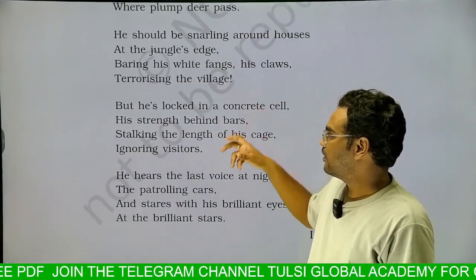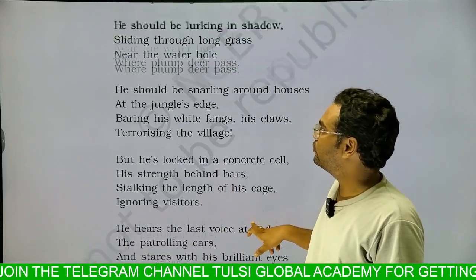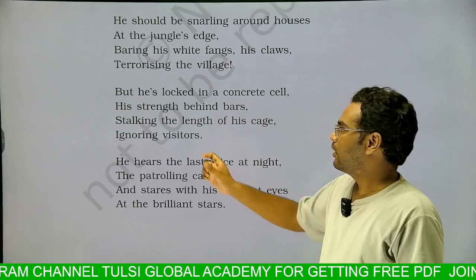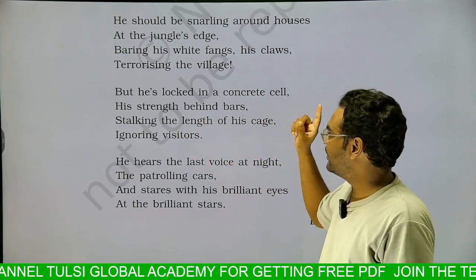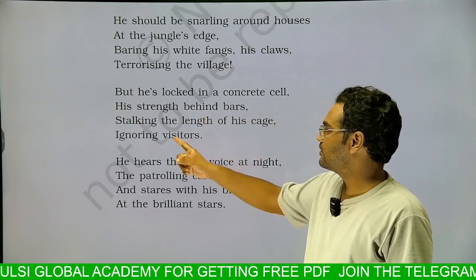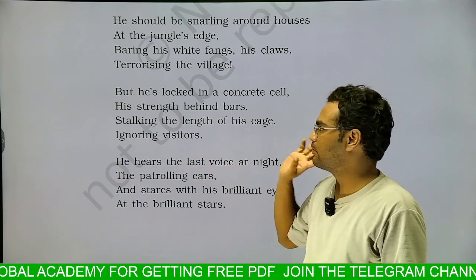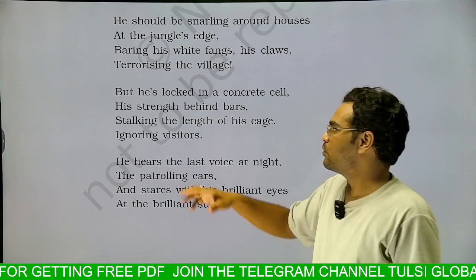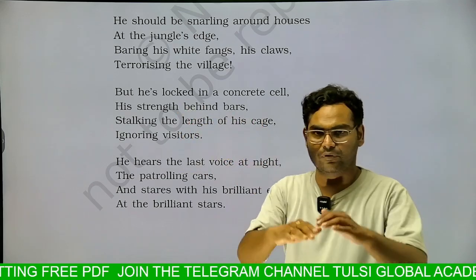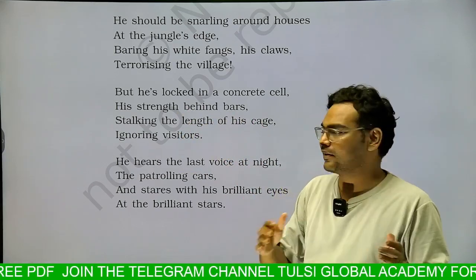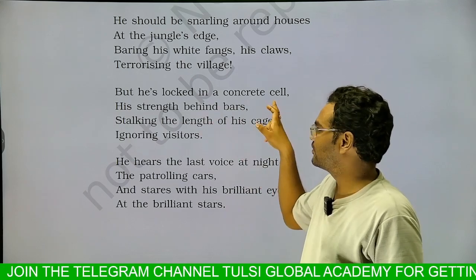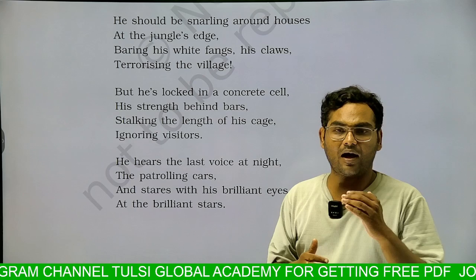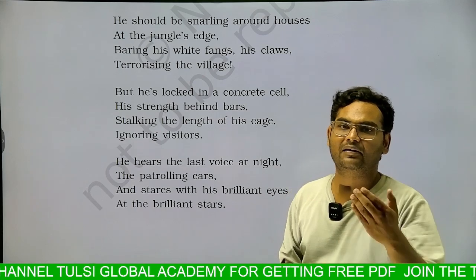And again, see, the third stanza is again talking about the tiger who is locked in the zoo, locked in a concrete cell, his strength behind the bars, pacing the length of his cage, ignoring the visitors. And see the condition of the tiger who is caged in the zoo. This tiger is caged within that confined place that is surrounded by the fence, the concrete cell that is there, and all his strength is captured, all his strength is locked behind that bar.